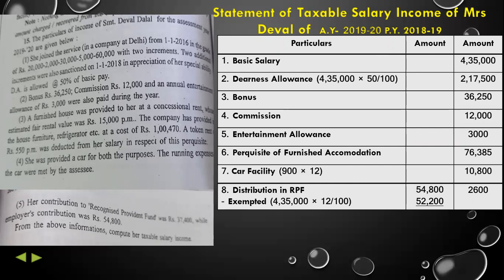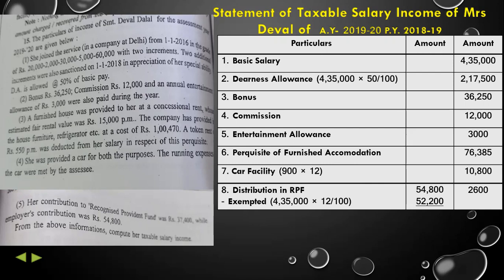Why not 37,400? Because employee's contribution comes under deductions, while in the salary statement we will only consider the employer's contribution. So here employer's contribution was 54,800. So we have taken 54,800 into the calculation.